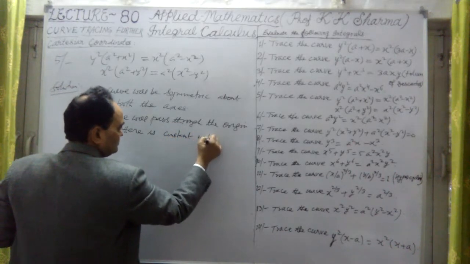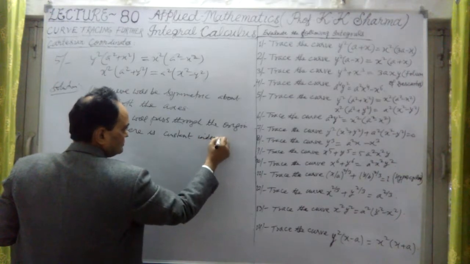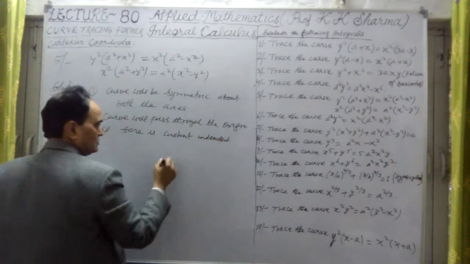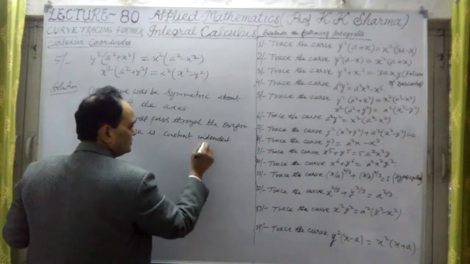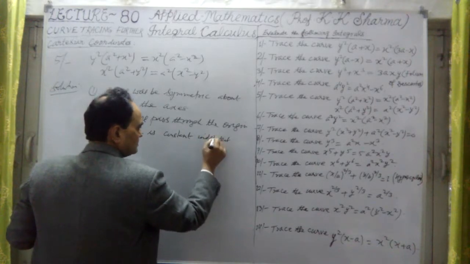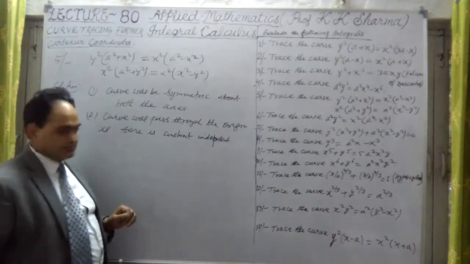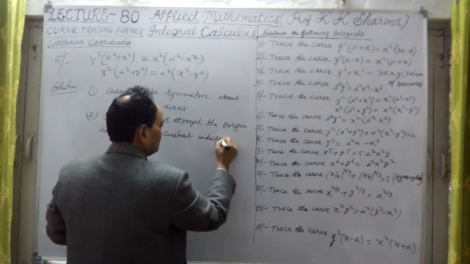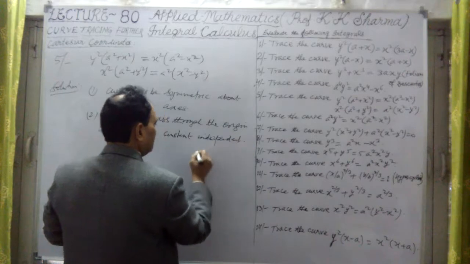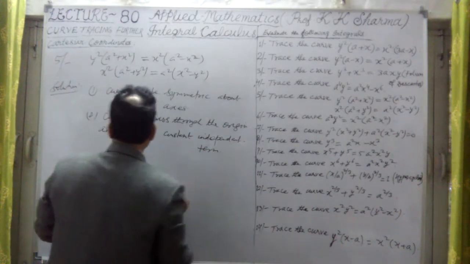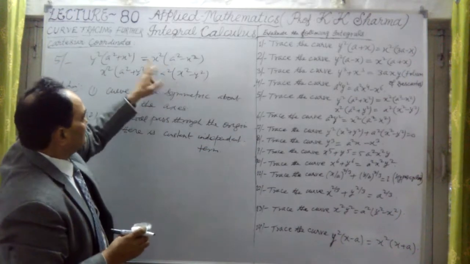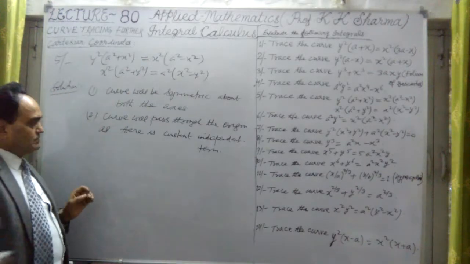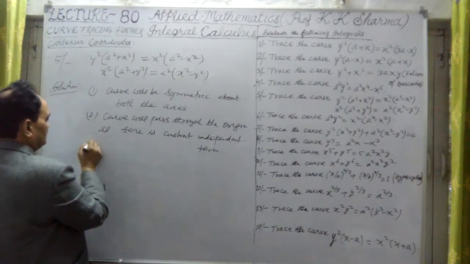A constant independent term is not there in both the equations, so they will pass through the origin.